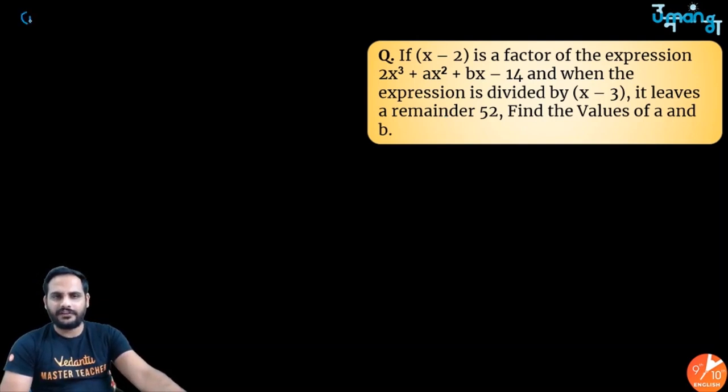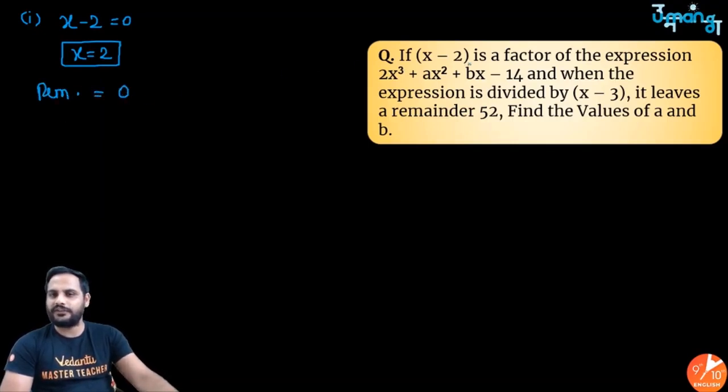So first case, if x minus 2 is a factor, I can say make x minus 2 equal to 0, x is equal to 2, and I know since it is a factor, remainder must be equal to 0. Remainder will be value of this polynomial, this 2x cube plus this, at x is equal to 2. So 2 into 2 cube plus a into 2 square plus b into 2 minus 14 equal to 0.